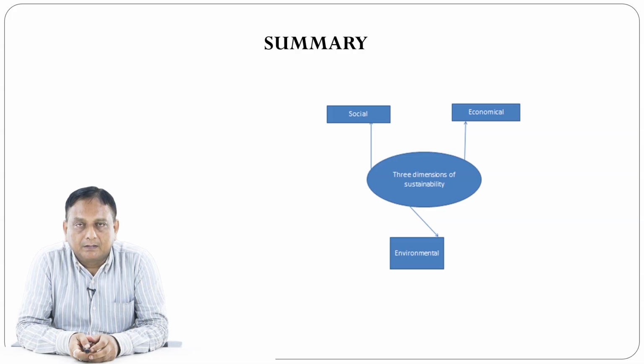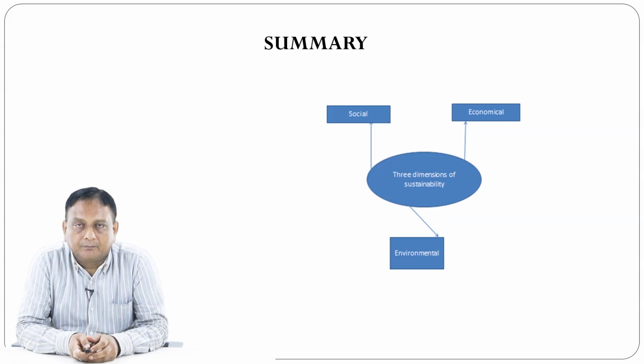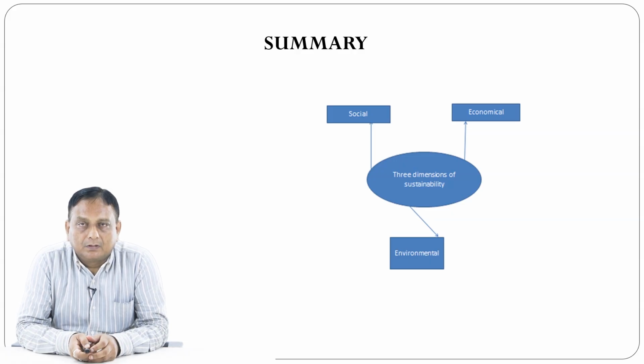So any work happening in the industry must satisfy one or two goals. Then only a particular industry can grow, and if the industry grows, the working conditions of the people also will be very good, and a nation also will prosper.